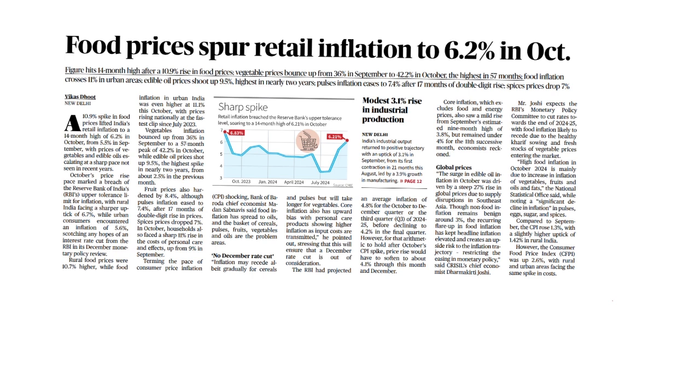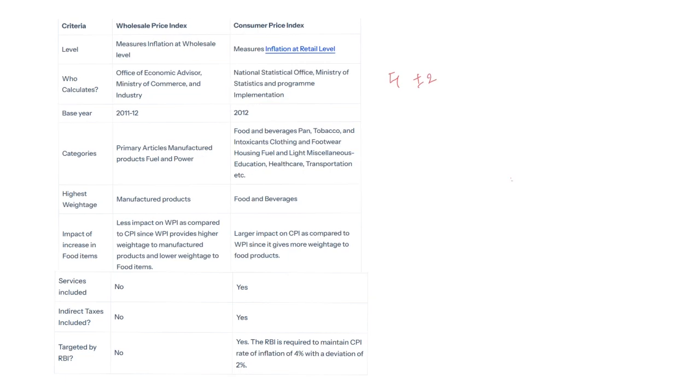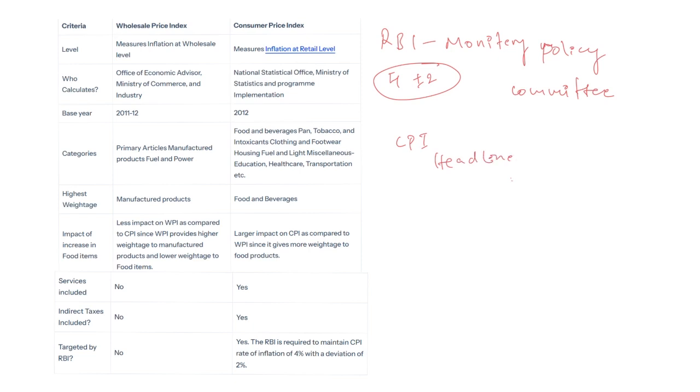Now, let us know some important facts about inflation from the prelims perspective. As you know, inflation is a general rise in the level of prices, but not everyone has an equal capacity to purchase goods and services because of economic inequality in a country. So RBI, under the monetary policy framework, has the responsibility to keep inflation at 4% plus or minus 2. Because of this, it often changes rates through the monetary policy. Now, to attain these goals, the Monetary Policy Committee and RBI target CPI headline inflation as a standard.